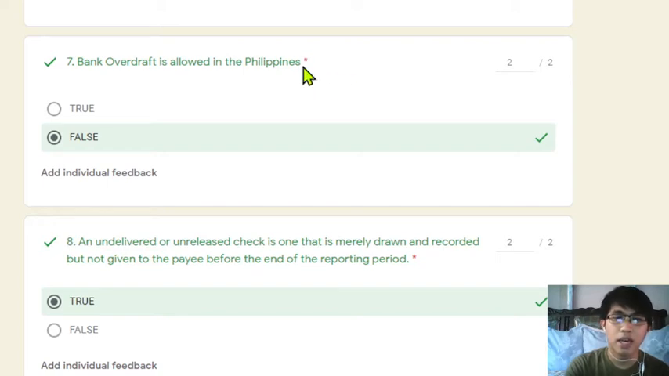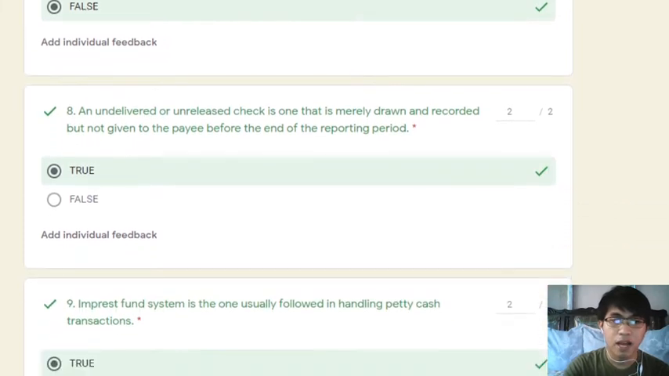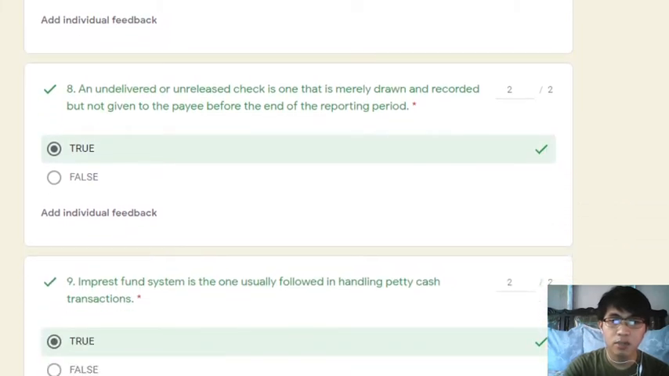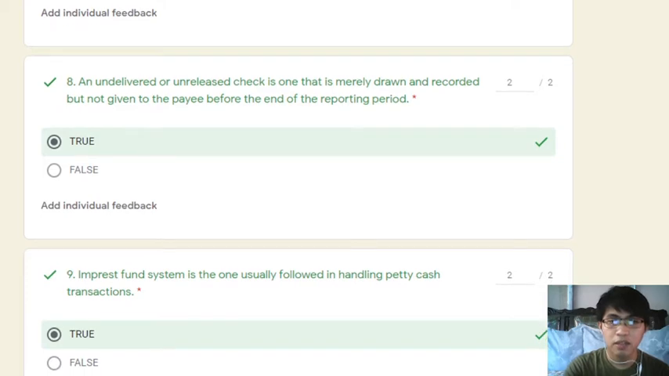Sinasabi kasi doon kapag inallow natin itong bank overdraft, ang tendency ay matatransfer lang yung liability from the original creditor, mapupunta yung utang, ikaw ay magkakaroon naman ng utang sa bangko. So ang tendency niyan ay magkakaroon ng mga bouncing checks. Mag-i-issue na lang na mag-i-issue ang mga borrower ng mga checks since i-absorb naman pala ng bank yung mga overdrafts mo. So it is not allowed in the Philippines.